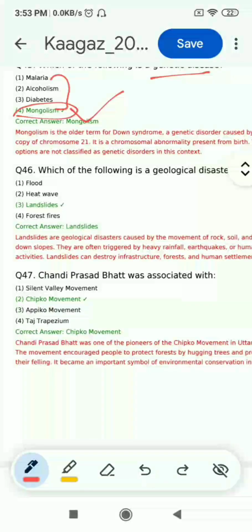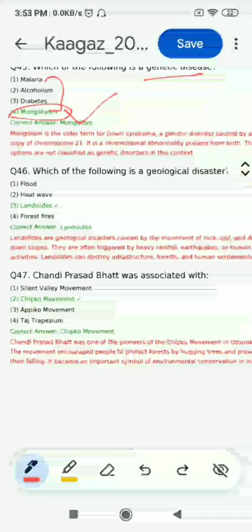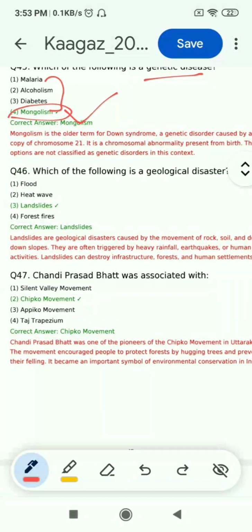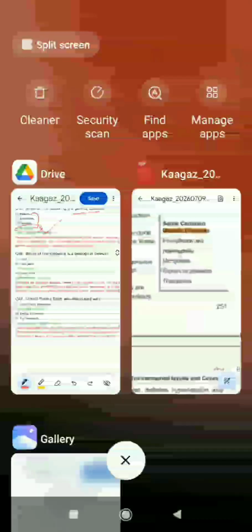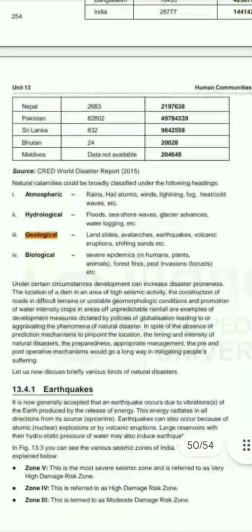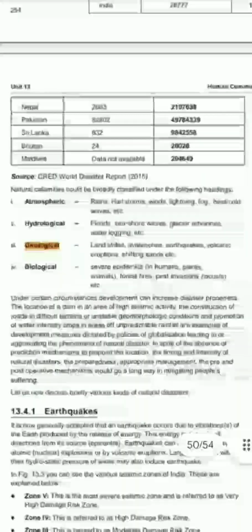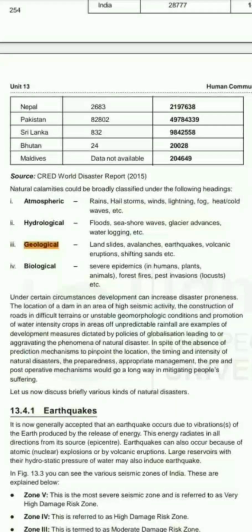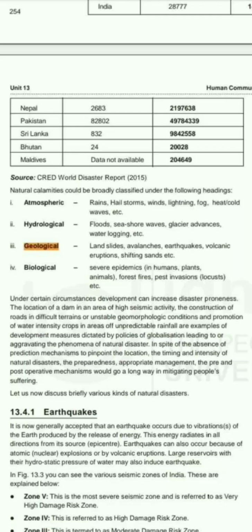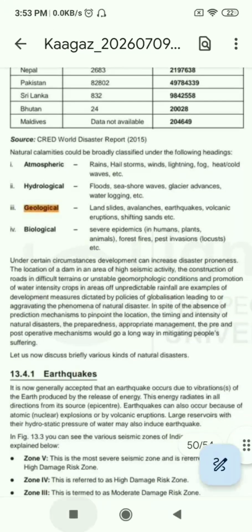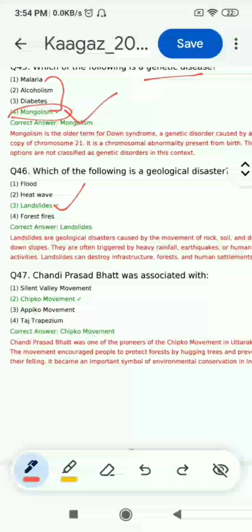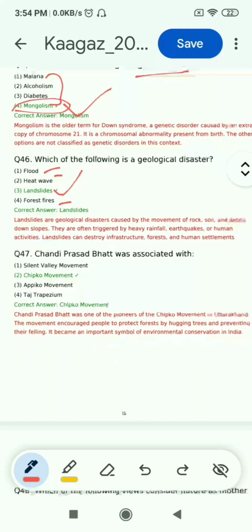Now question 46, which of the following is a geological disaster? Options are flood, heat wave, landslides, forest fires. Now we can find the answer on page number 255 of unit 13. You can see geological disasters are landslides, avalanches, earthquakes, volcanic eruptions, and shifting sands. So according to this, landslides is the correct option. It is a geological disaster. Others are not geological disasters. So the correct option is 3.